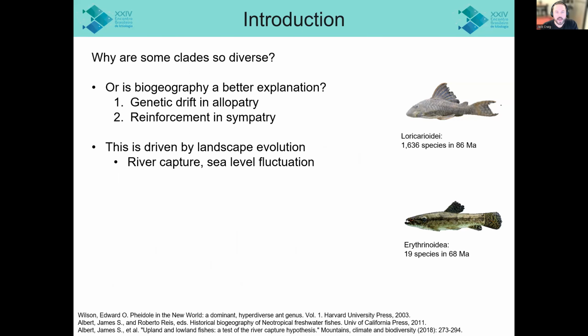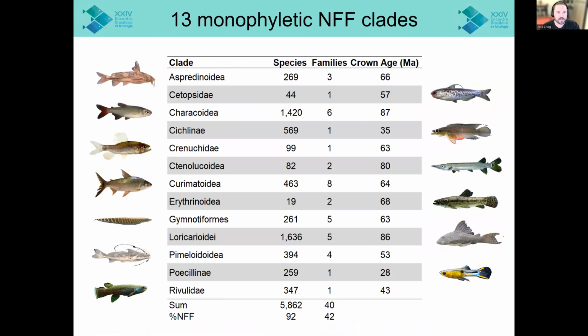Or on the other hand, is biogeography a better explanation for high species richness? The classical model for this is that genetic drift occurs when populations of a species exist in allopatry, and then when the barriers break down between those populations, reinforcement takes place in sympatry, leading to speciation. And this is obviously accelerated by landscape evolution, things like river capture and fluctuations in sea level.